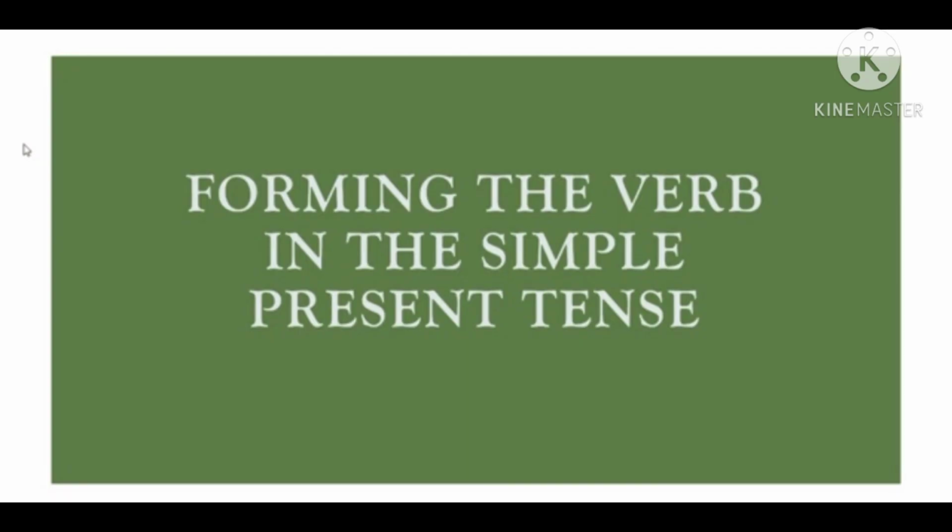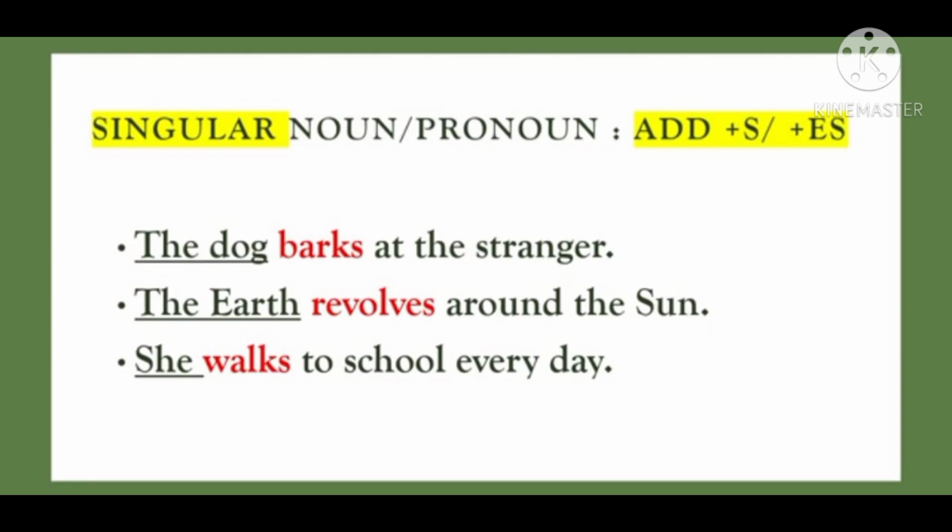Now, let us learn how to place the verb in the simple present tense form. There are a few rules which will help you to understand how to put verbs in the simple present tense form. Let us take the first rule: with a singular noun or pronoun, we have to add s or es. As in the examples on the screen, number 1, the dog barks at the stranger, the earth revolves around the sun, and she walks to school every day.